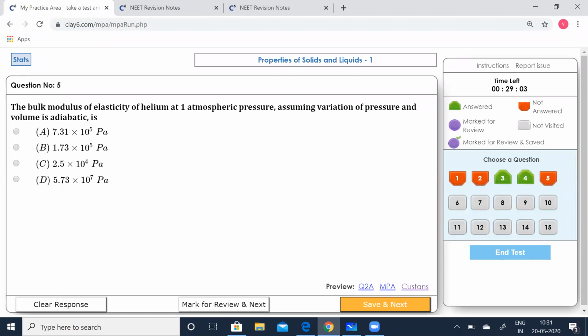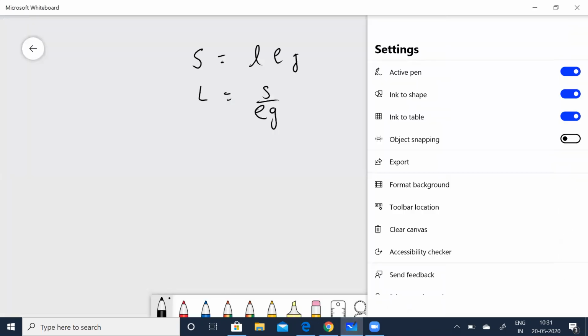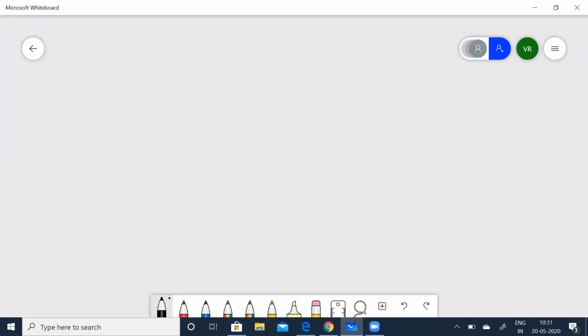The bulk modulus of elasticity of helium at 1 atmospheric pressure, assuming variation of pressure and volume is adiabatic, is what? Let's quickly solve that. Bulk modulus of adiabatic process is given by gamma P. Gamma for helium is 5 by 3. 1 atmosphere is 1.01 into 10 to the power of 5 pascals.